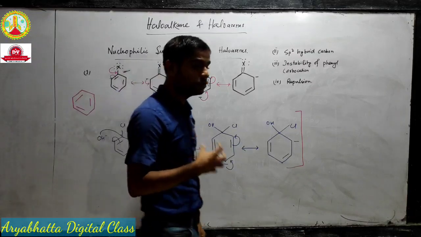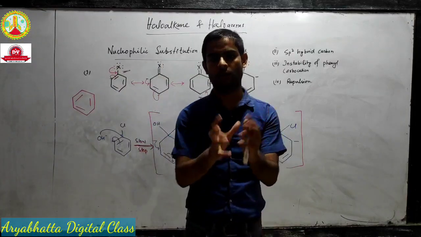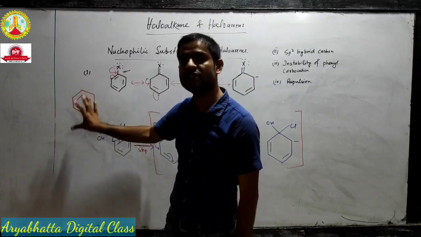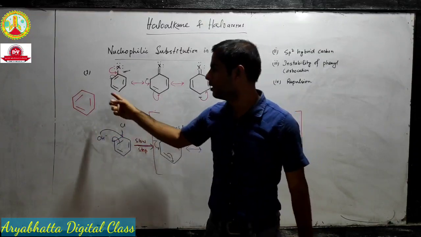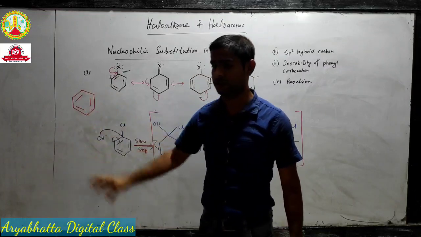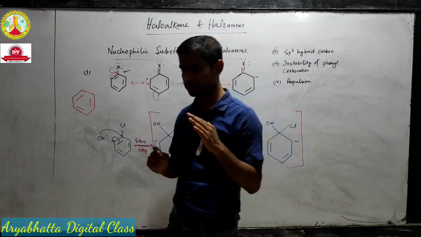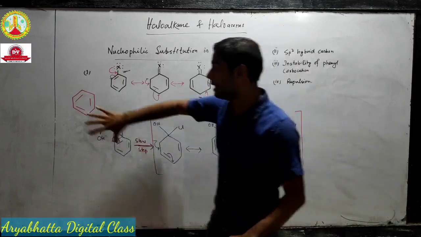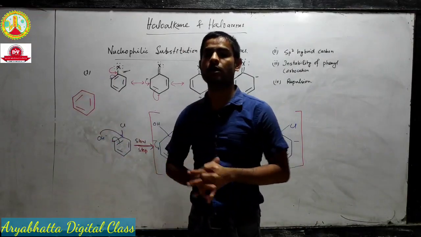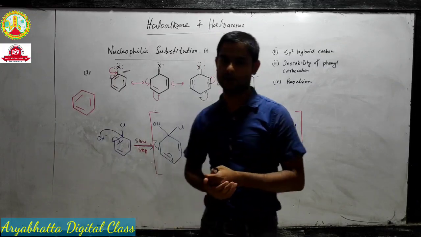Actually benzene is super rich in electrons. It is an electron rich molecule. And just because benzene is electron rich, it has a special ability to undergo electrophilic substitution.